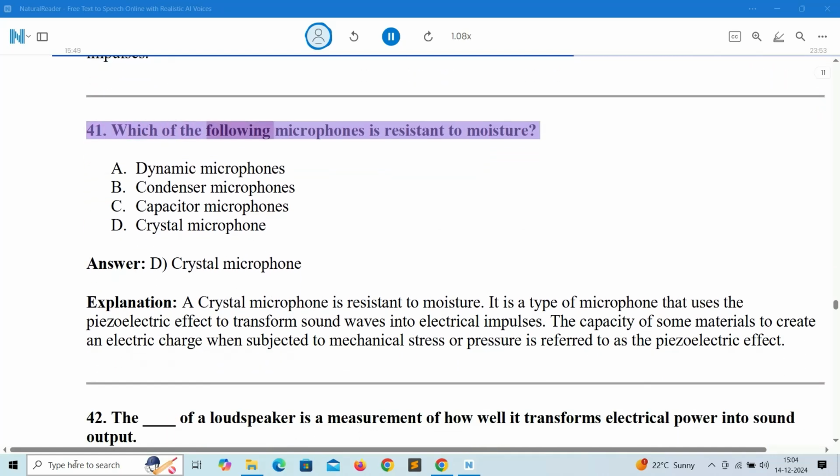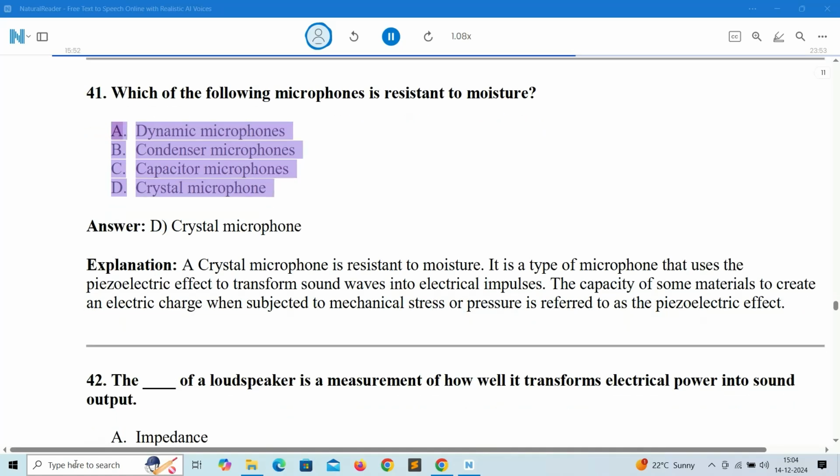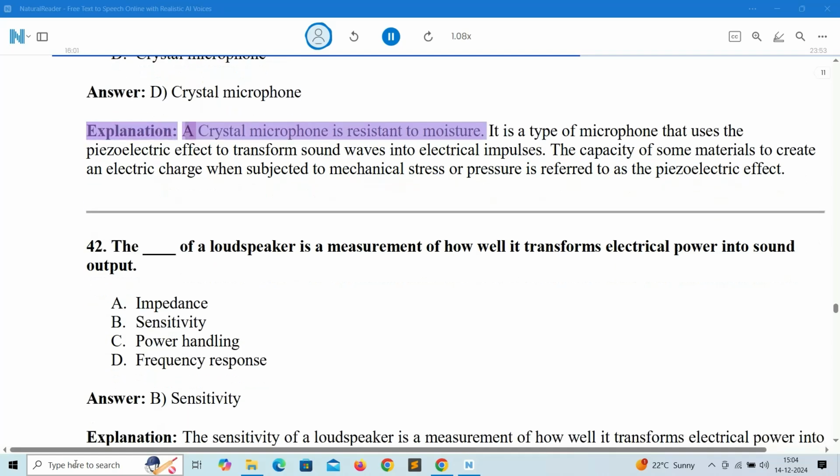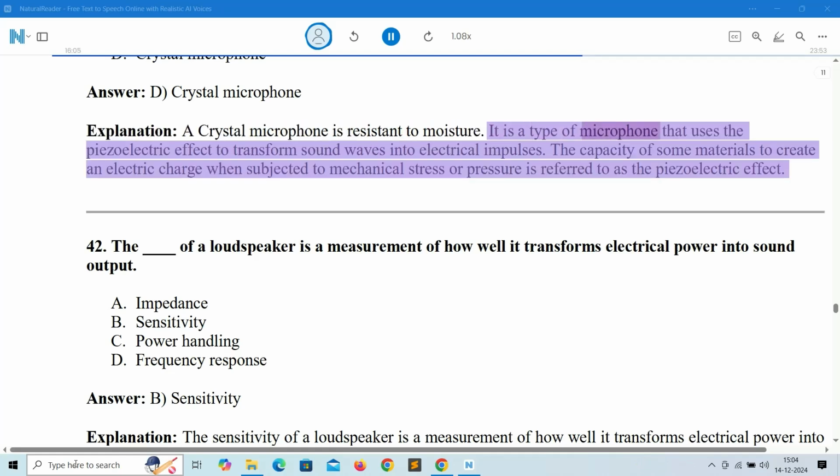41. Which of the following microphones is resistant to moisture? A. Dynamic microphones. B. Condenser microphones. C. Capacitor microphones. D. Crystal microphone. Answer: D. Crystal microphone. Explanation: a crystal microphone is resistant to moisture. It is a type of microphone that uses the piezoelectric effect to transform sound waves into electrical impulses. The capacity of some materials to create an electric charge when subjected to mechanical stress or pressure is referred to as the piezoelectric effect.